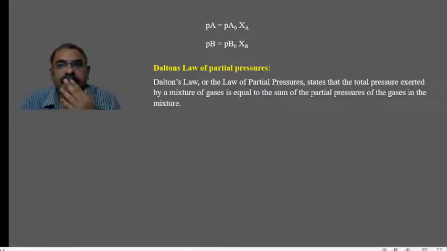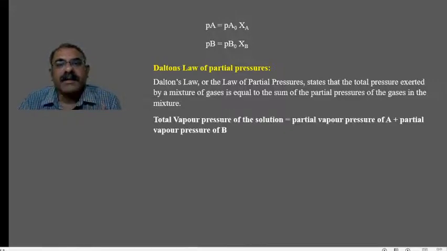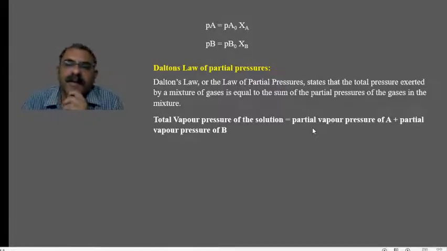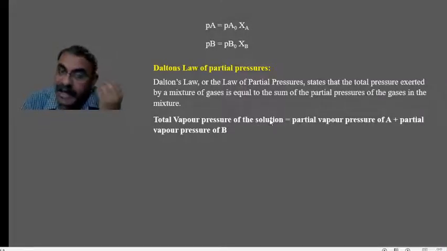So according to that, the total pressure of the solution. Now we are replacing the gases term by the term solution. So the total vapor pressure of the solution is nothing but the sum of the partial vapor pressure of component A and the partial vapor pressure of component B. So we are just replacing the term gases with the word solution because ideal solutions are behaving like gases.